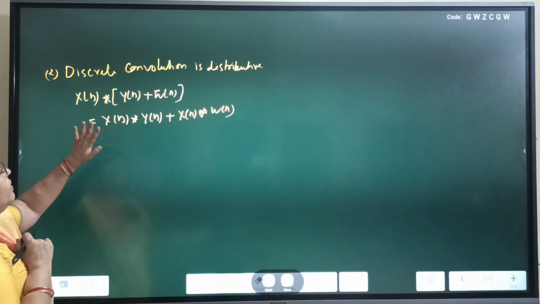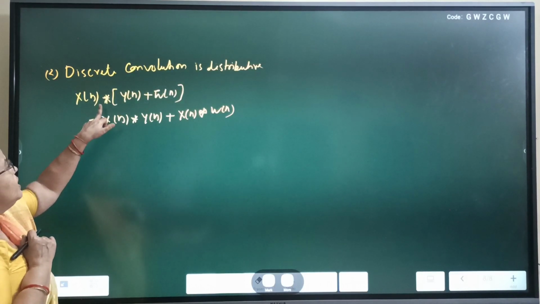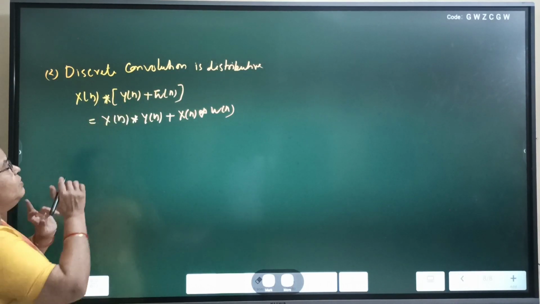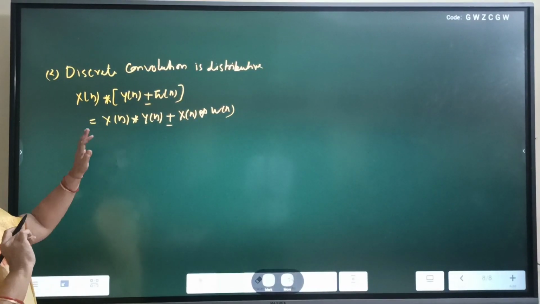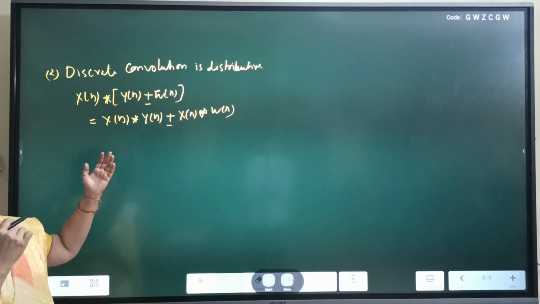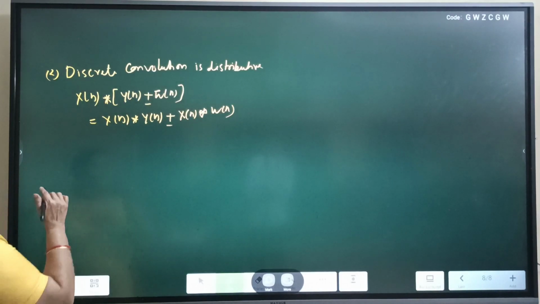This is the distributive property. Convolution is distributive with respect to addition as well as subtraction. So we can prove it for addition, and similarly we can prove it for subtraction also.